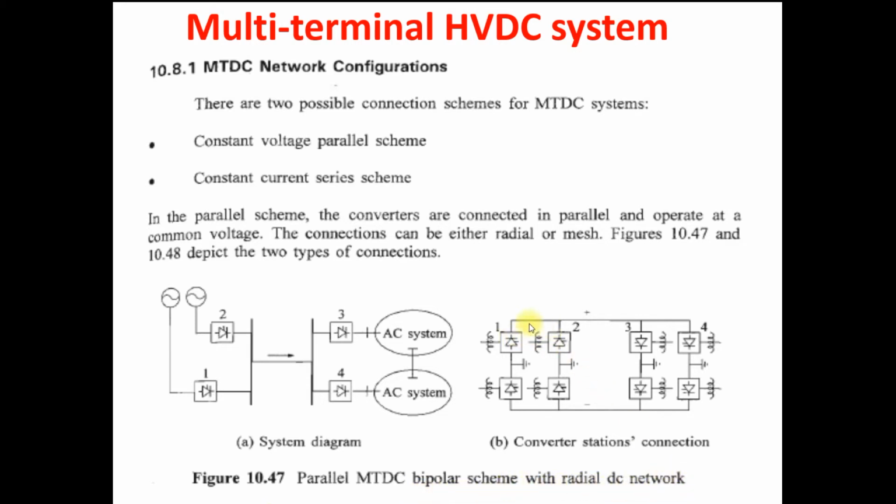Bipole, because here there are two poles. One pole with one DC line. This is the first and this is the second. So it's a two pole or bipole multi-terminal DC radial DC network with parallel connections. So this is a radial network.